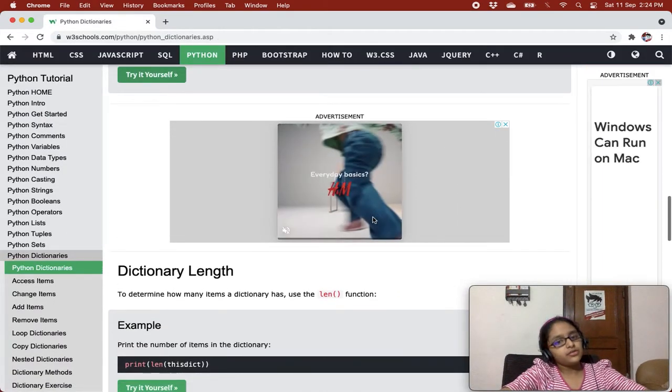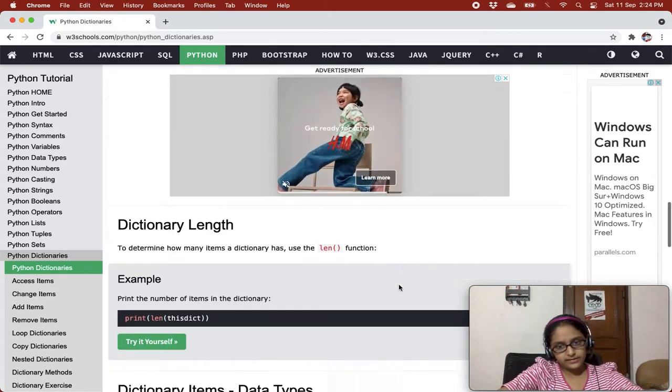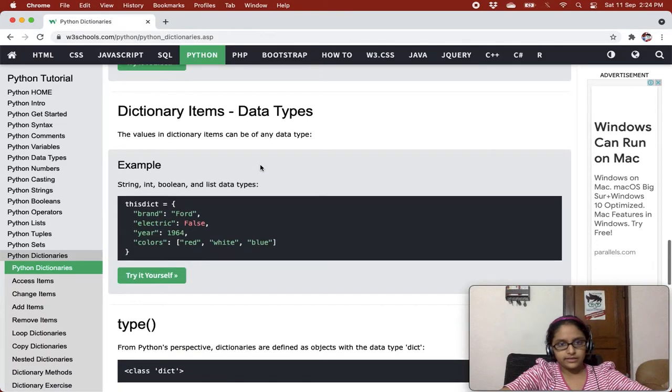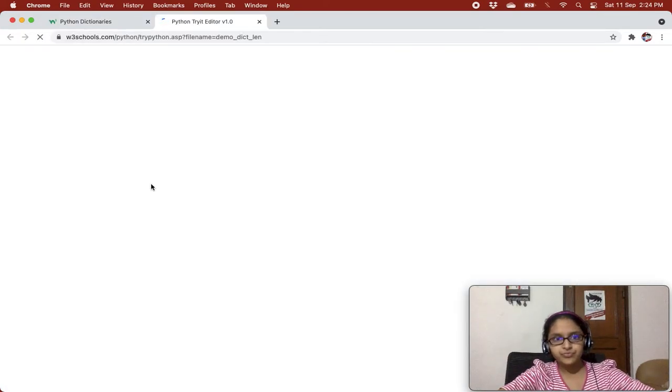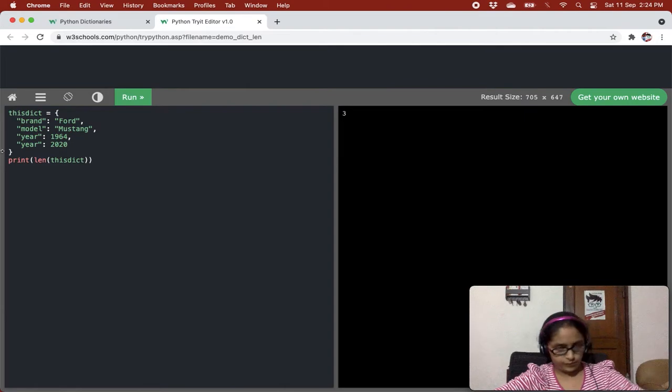Now, dictionary length. To determine how many items are there in a dictionary, use the len function. So this is the length. Tell me, the length is, I think you're saying 4. And you're thinking, why is 3 coming instead of 4?